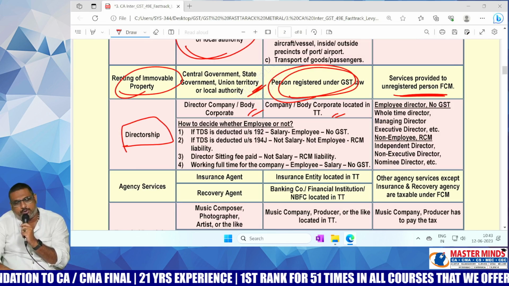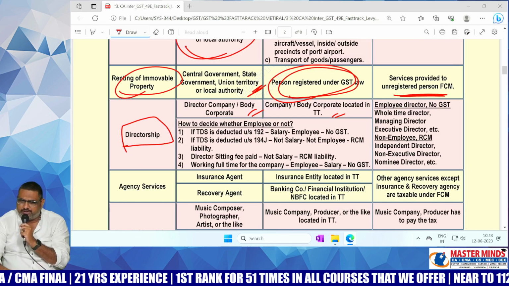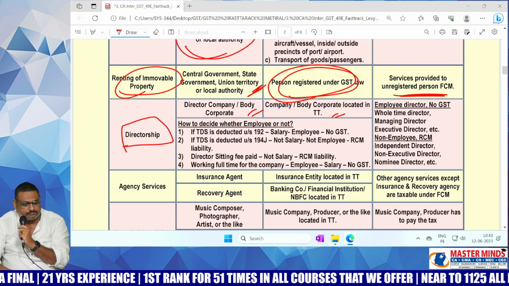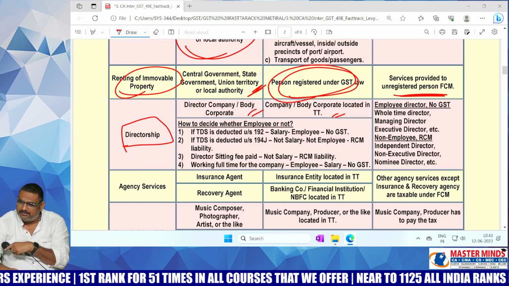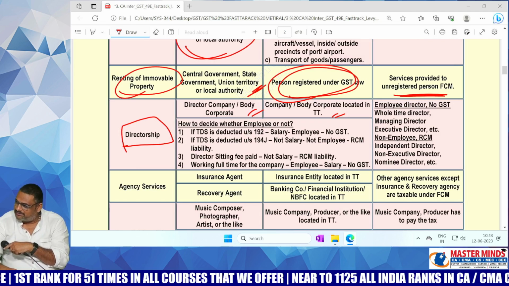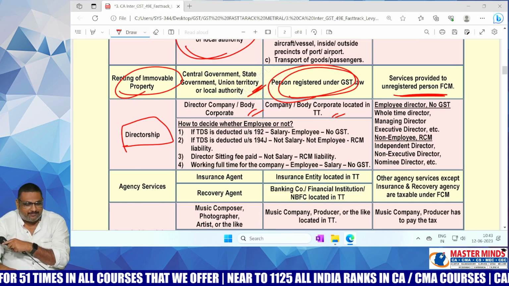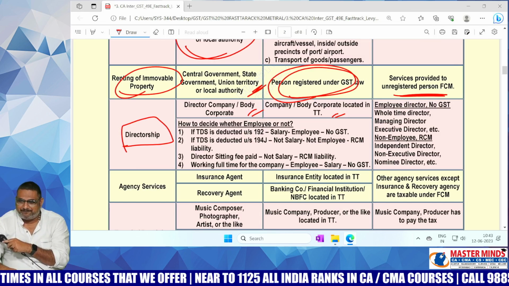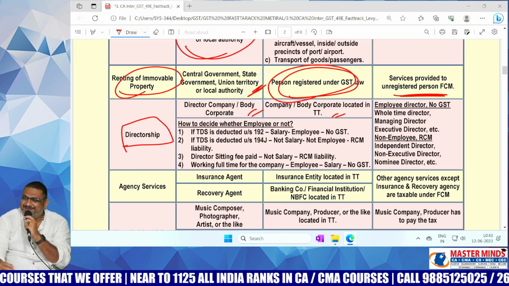If it is a non-executive director, you need to check under which section the TDS was deducted.